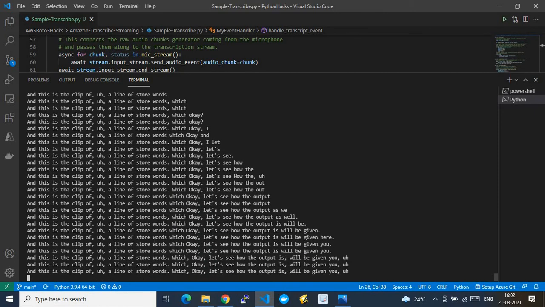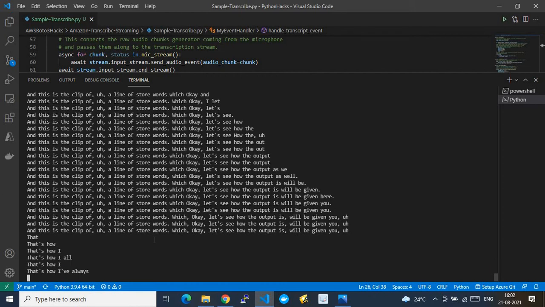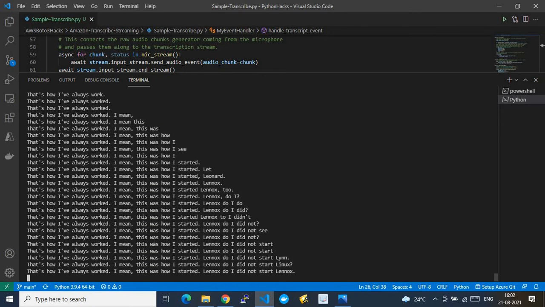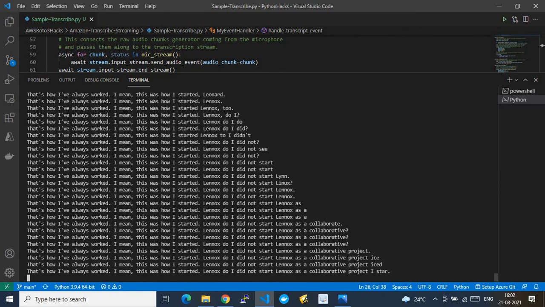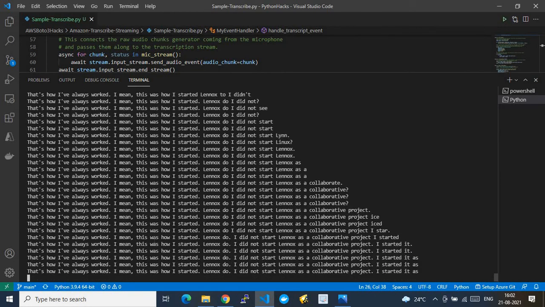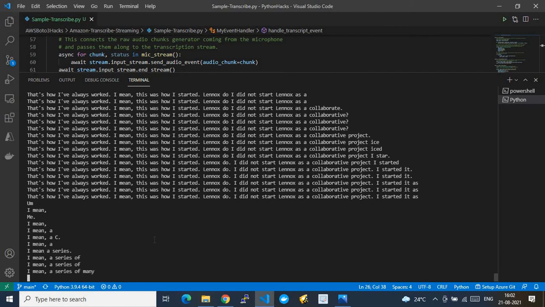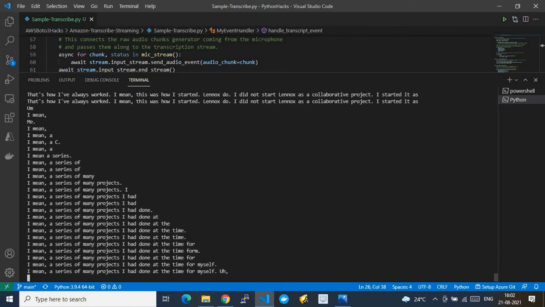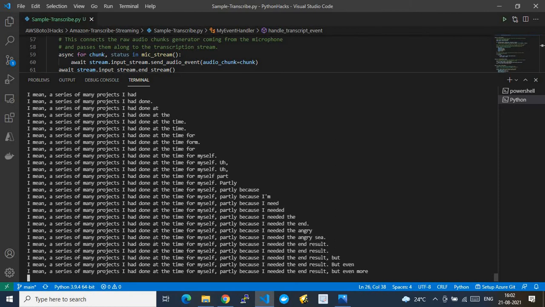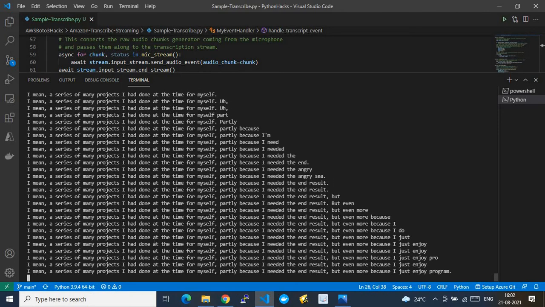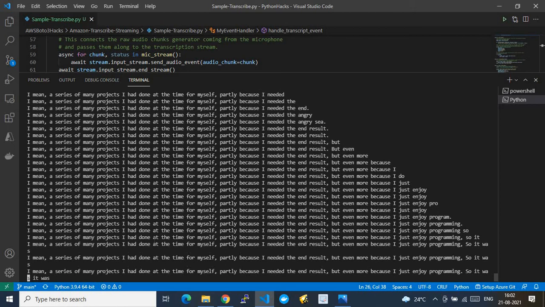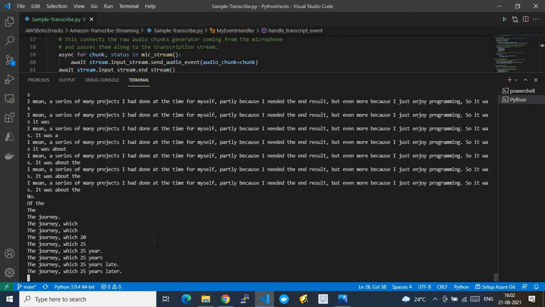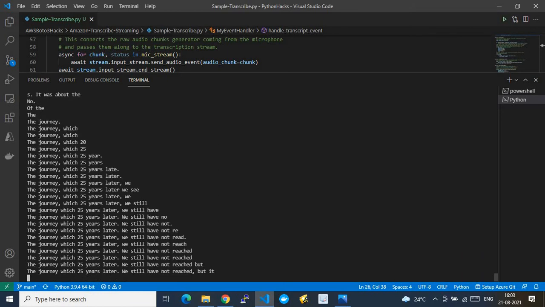And that's how I've always worked. I mean, this was how I started Linux too. I did not start Linux as a collaborative project. I started it as one in a series of many projects I had done at the time for myself, partly because I needed the end result, but even more because I just enjoy programming. So it was about the end of the journey, which 25 years later we still have not reached, but it was really about the fact that I was looking for a project on my own.